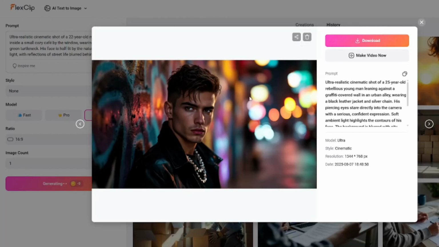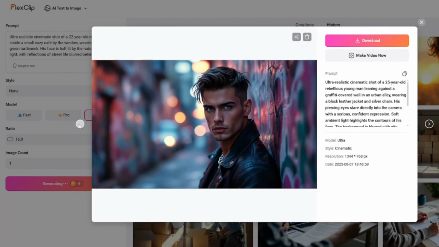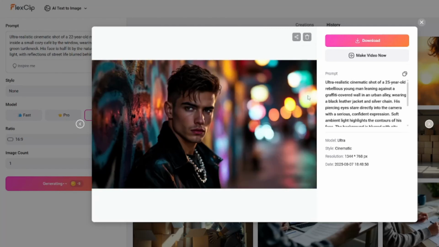All right, so FlexClip provided me with this generation. This was the first one and this is the second one. And you guys can see this looks really, really good and very much HD, high detail. From that, I'm going to simply download this.